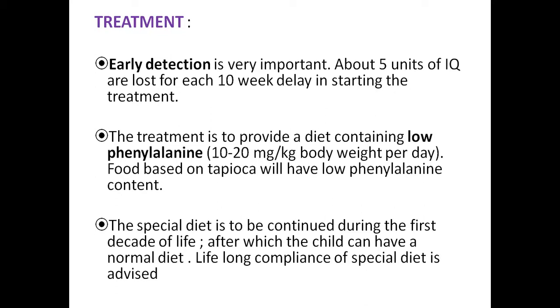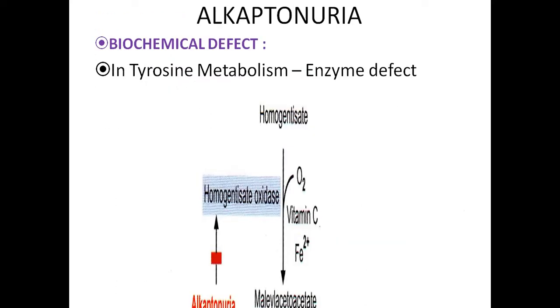Treatment includes early detection. You have to detect this very early so that you can give a special diet which contains low phenylalanine content, so that it will not get accumulated in the body. The special diet is to be continued during the first decade, the first 10 years, after which the child can have a normal diet. But lifelong compliance of the special diet is advised, because the accumulation of phenylalanine can lead to other changes in the body.